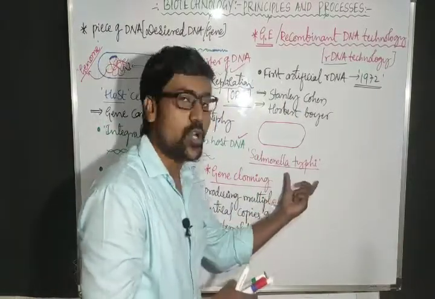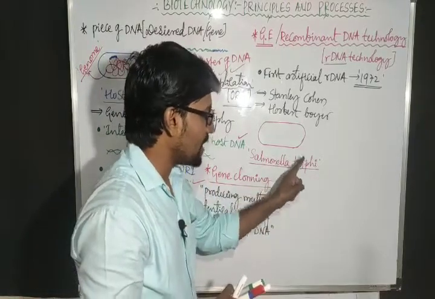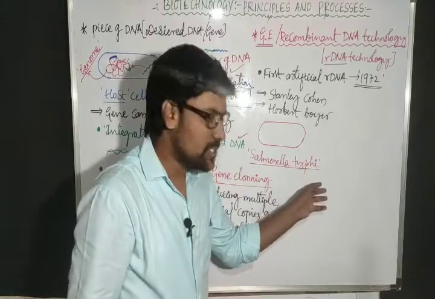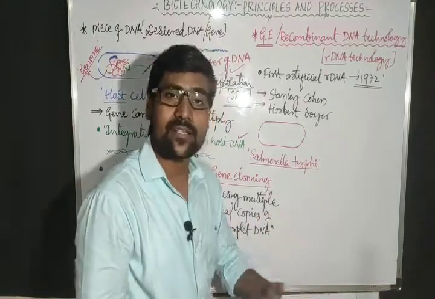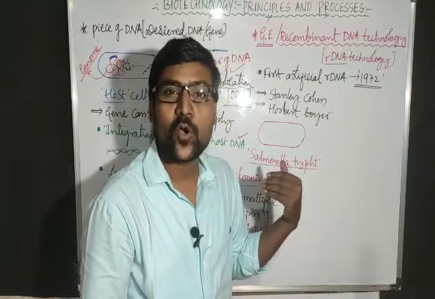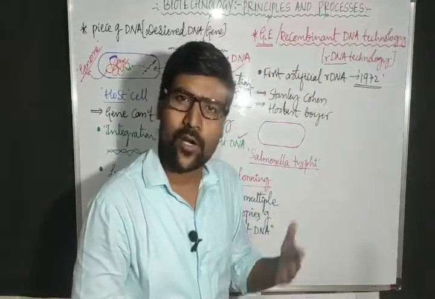This bacteria causes typhoid. Salmonella typhi is the causative organism of typhoid. Which diagnostic test is used to find out typhoid? Yes, the Widal test. We will do that in the human health and disease chapter. You have already heard that.